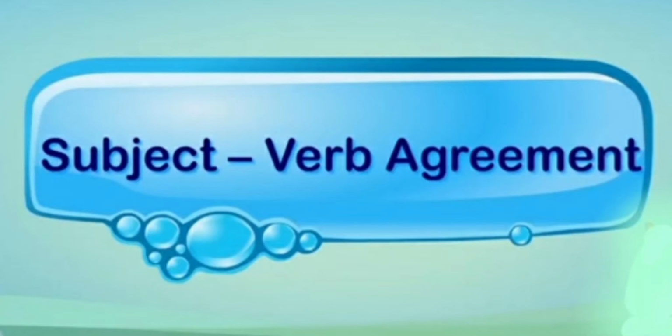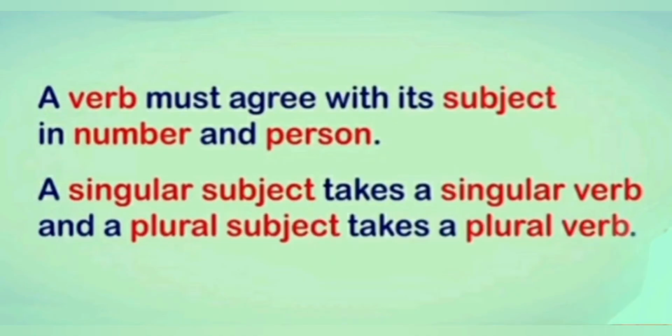Today we are going to start our new chapter, Agreement of Verb with Subject. What is the subject-verb agreement? For making a sentence grammatically correct, a verb must agree with its subject in number and person. A singular subject takes a singular verb, and a plural subject takes a plural verb only when the subject is in third person. Okay? When the subject is in third person, a singular subject must have a singular verb and a plural subject must have a plural verb. Let's see some examples.